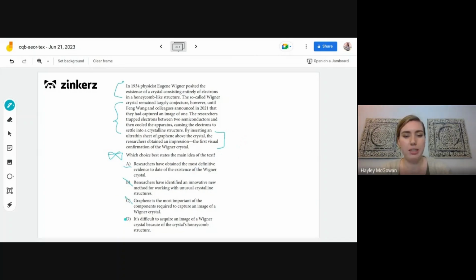So then D, it's difficult to acquire an image of a Wigner crystal because of the crystal's honeycomb structure. All right, so it did talk about the honeycomb-like structure in the very beginning of the passage. Didn't really say anything about the structure itself being the difficulty of having proven the existence of this crystal, though. So we can also get rid of D, so that just leaves us with A, so that is definitely going to be our correct choice.